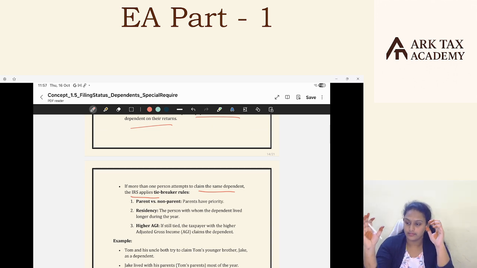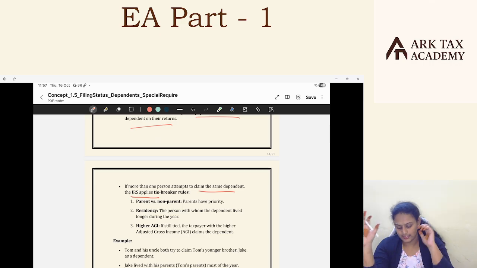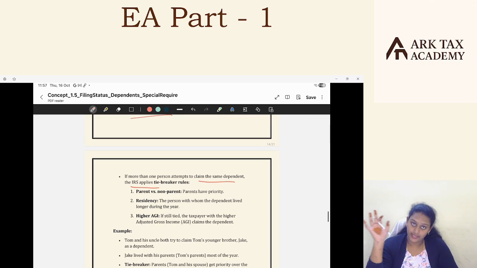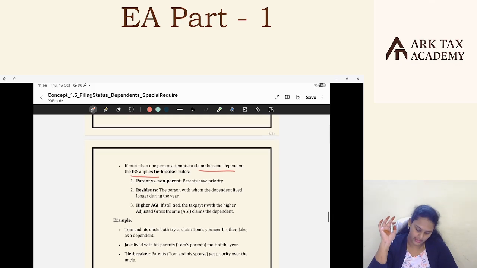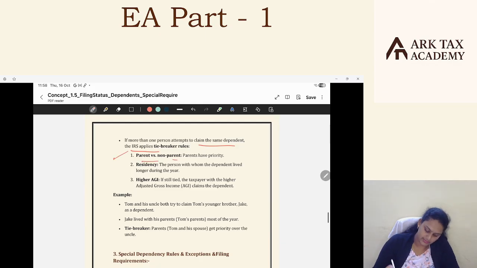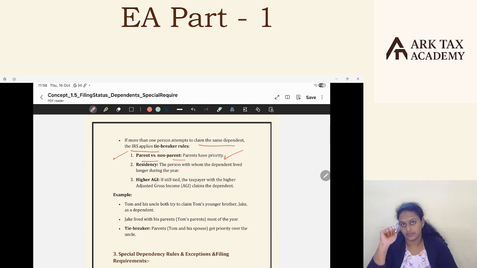He, that particular X, the son, is an eligible person to claim as a dependent for both of us, me and Y. We performed all the tests and he's qualified now. Now who should claim, me or the relative? Then the tiebreaker rule comes. The first check will be parent versus non-parent, and the parent has priority. Now I as a parent will have the priority over the relative.